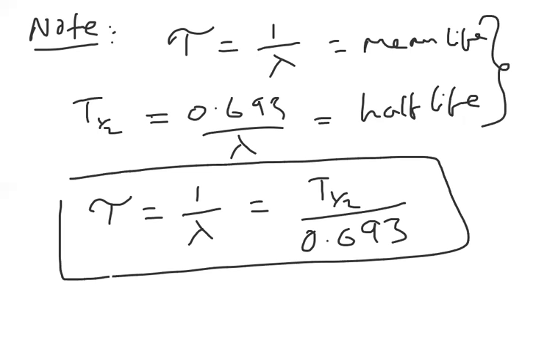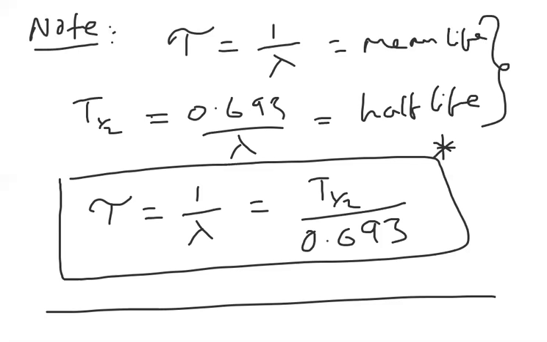So now we got the relation between tau, T half and lambda in one line. T half is half-life, lambda is decay constant, tau is mean life. I hope you are clear with this idea. This is one important point from the objective point of view for doing problems.